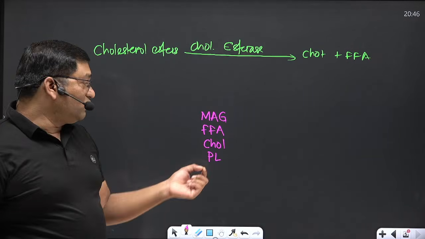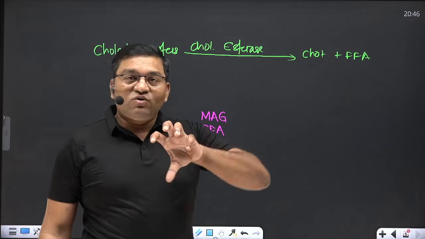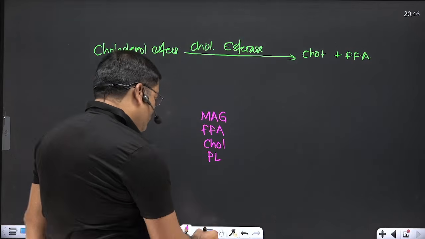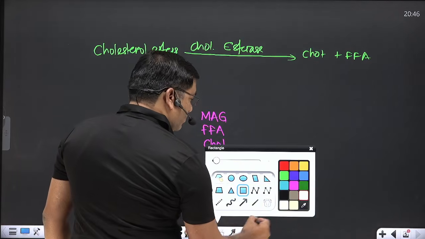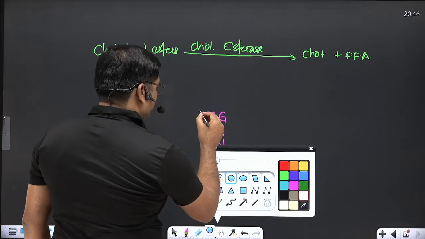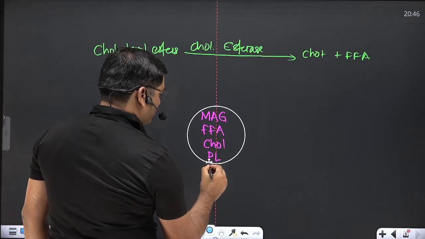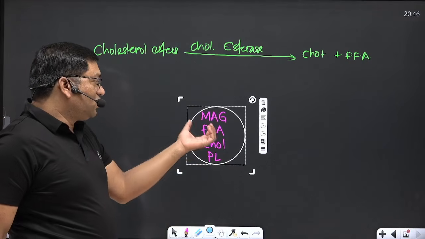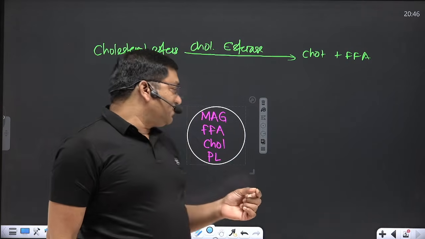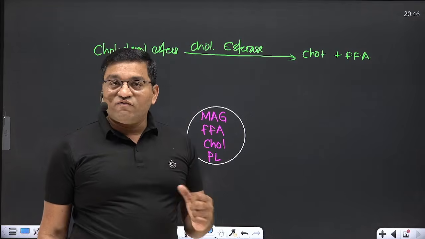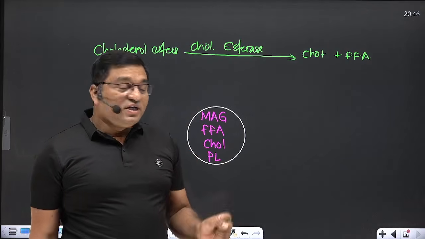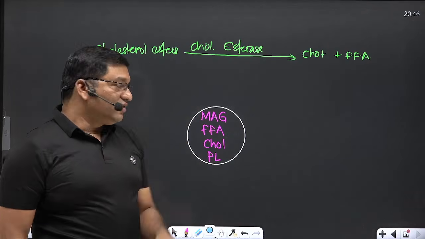So these compounds are surrounded by the bile salt. Monoacyl glycerol, free fatty acid, diacyl glycerol, cholesterol, phospholipid, lysophospholipid: these compounds are surrounded by the bile salt.